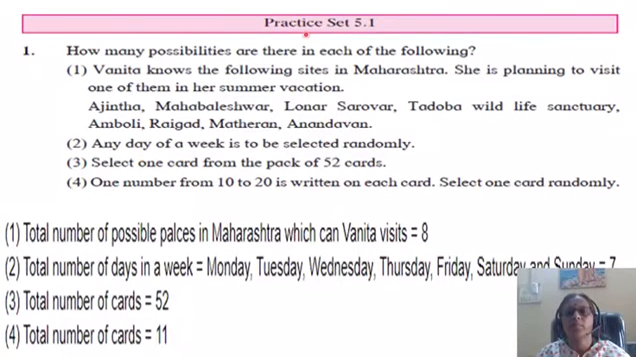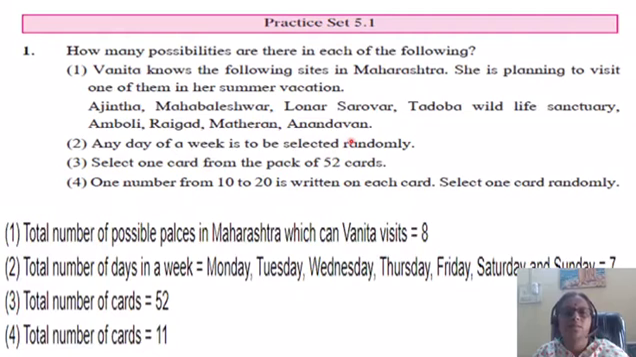Study the example from practice set 5.1. How many possibilities are there in each of the following? Vanita knows the following sites in Maharashtra. She is planning to visit one of them in her summer vacation. So Ajanta, Mahabaleshwar, Lonar Sarovar, Tadoba, that is wildlife sanctuary, Amboli, Raigad,